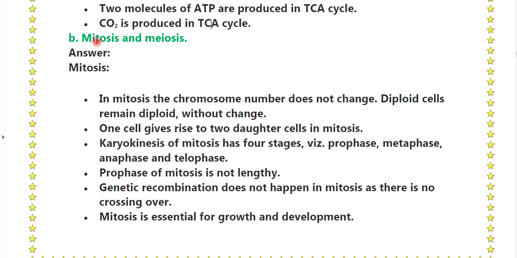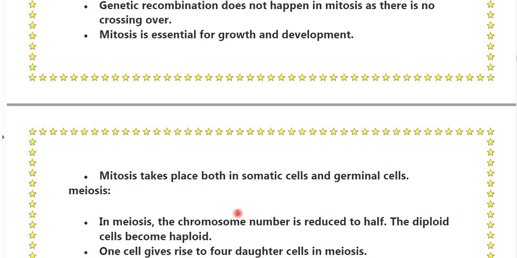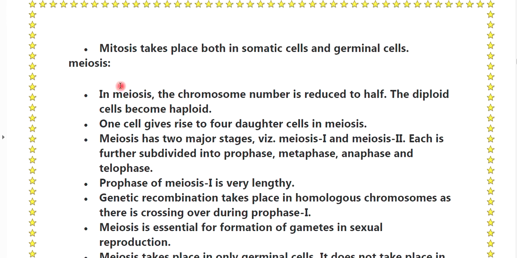B, mitosis and meiosis. Answer: mitosis. In mitosis, the chromosome number does not change. Diploid cells remain diploid without change. One cell gives rise to two daughter cells in mitosis. Karyokinesis of mitosis has 4 stages: prophase, metaphase, anaphase and telophase. Prophase of mitosis is not lengthy. Genetic recombination does not happen in mitosis as there is no crossing over. Mitosis is essential for growth and development. Mitosis takes place both in somatic cells and germinal cells.